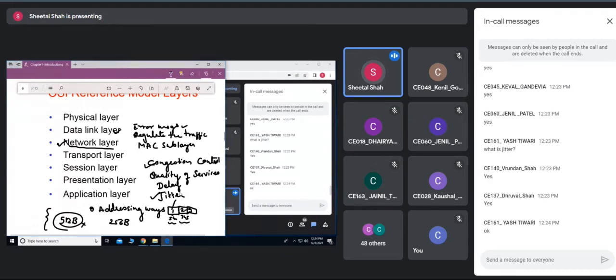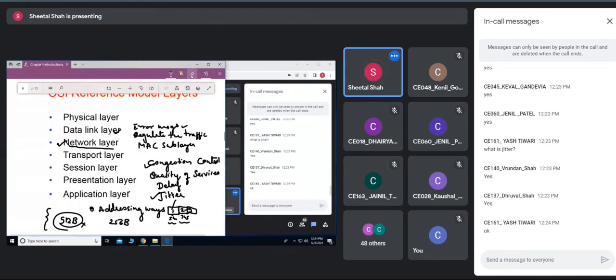That is nothing but the jitter, and this is because all these packets are not following the same path. They are independent. All of them use different paths to reach the destination. So that's why there would be a time difference, and that is nothing but the jitter.